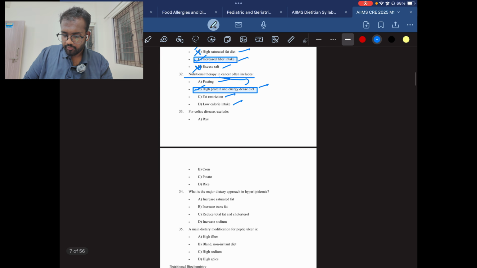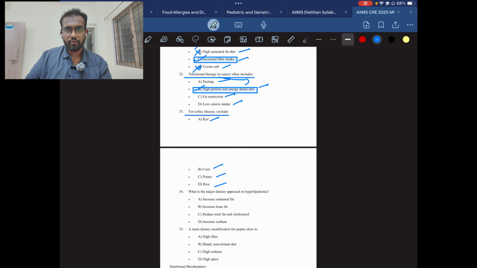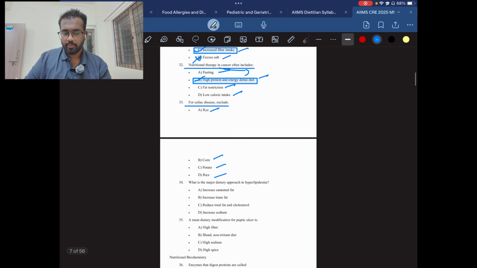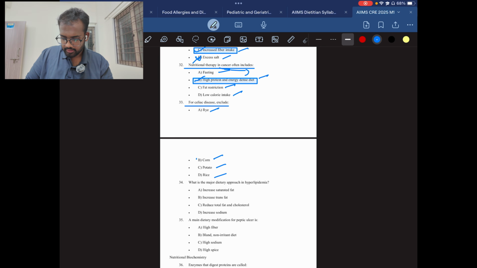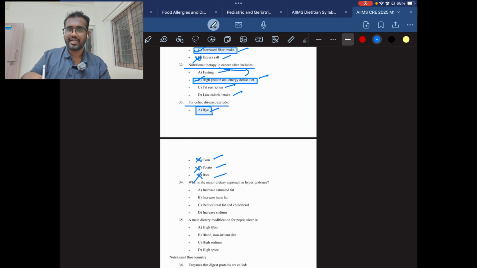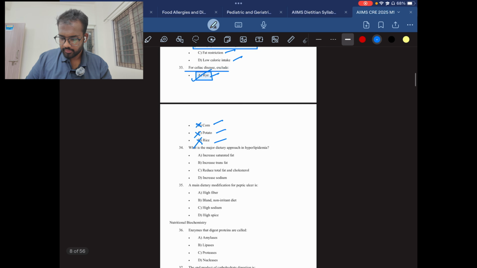Then question number 33. For celiac disease, exclude rye, corn, potato, or rice. If you don't know this, eliminate the options first. Corn has no gluten protein, and potatoes also don't have gluten protein. Rice also doesn't have gluten protein. We have rye. Rye is the only option that has gluten protein in it, which will trigger celiac disease. Okay, a gluten intolerance disease. So the answer will be A.